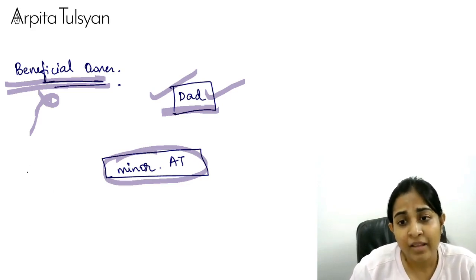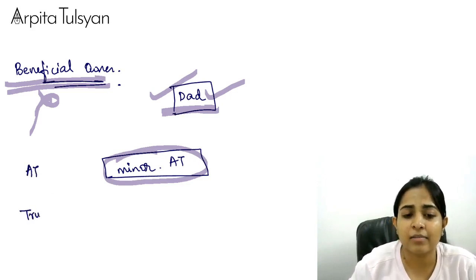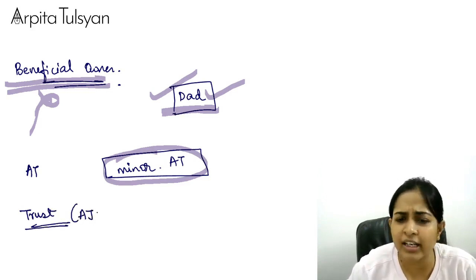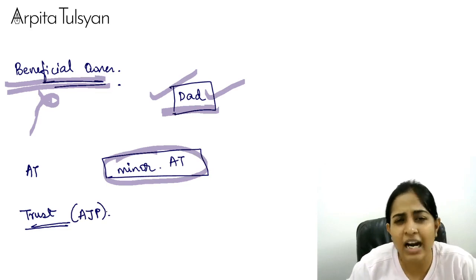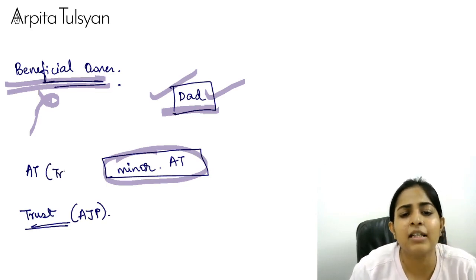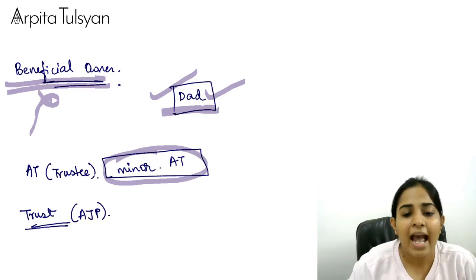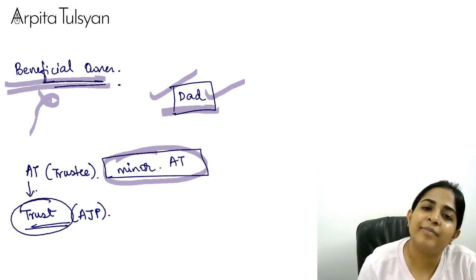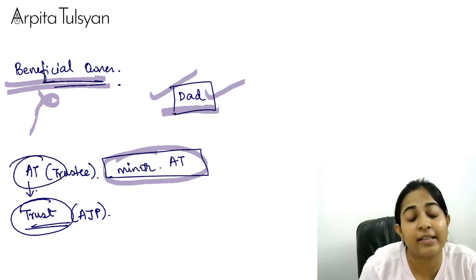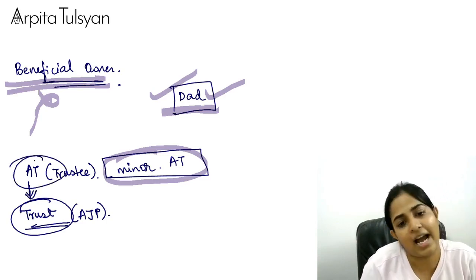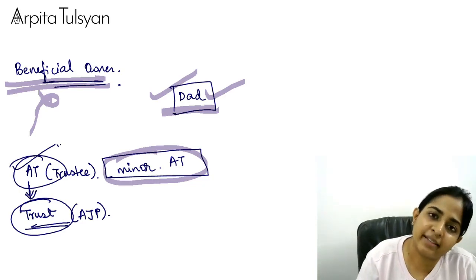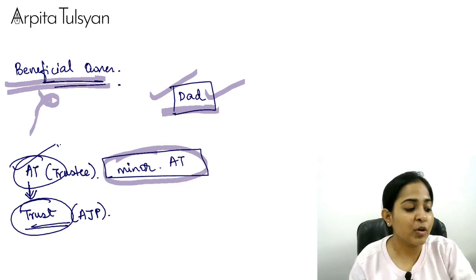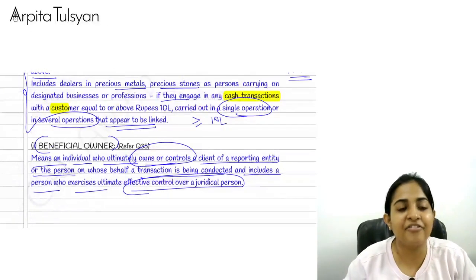Example. Say for example, Arpita forms a trust. Okay, I am forming a trust. This is the artificial juridical type of person. I am the trustee of this particular trust. I am using the name of the trust. But can I say I am the beneficial owner? Right? I am the person who is exercising control over this particular trust. I become the beneficial owner. No problem in that. Very clear with this? Yes. So with this we are done.